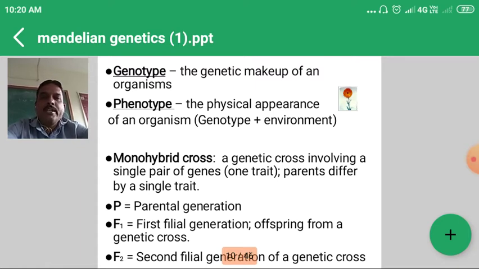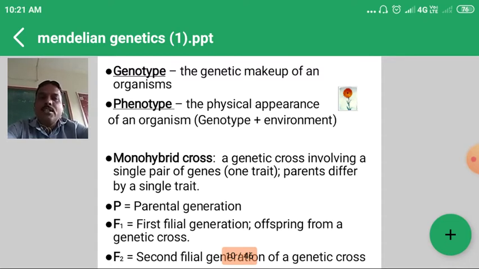Phenotype is nothing but the external appearance of that organism or individual. Suppose the external appearance, flower color, red or white, or seed shape, round or wrinkled. So we can observe that character with the eyes, and that character is called a phenotype. And when that character is expressed genetically, that is the genotype. Tall is expressed as capital T capital T homozygous, or capital T small t heterozygous.